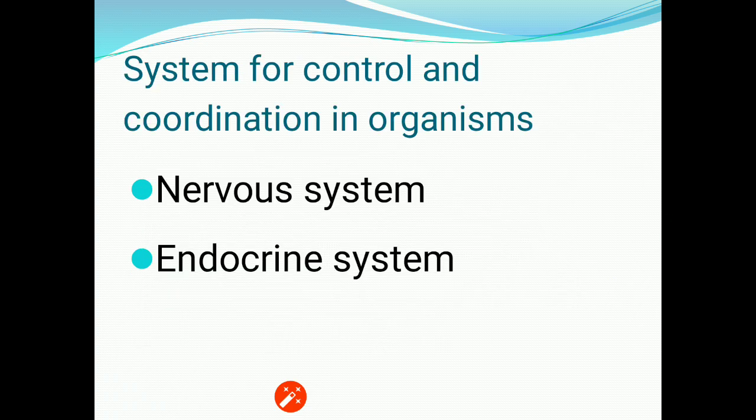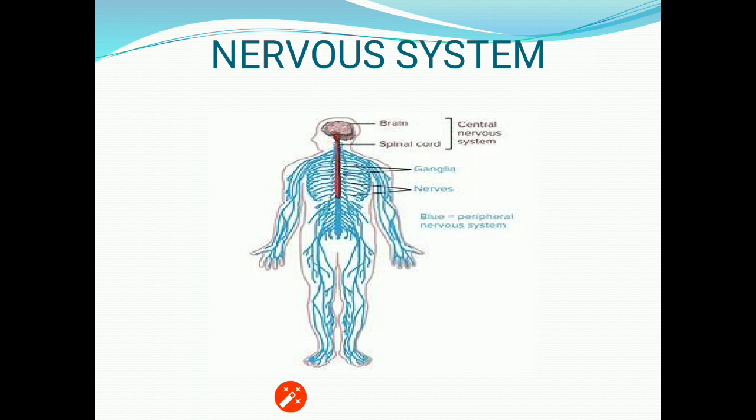Now about the system for control and coordination in organisms. As we have just discussed, there are two systems which help in control and coordination, nervous system and endocrine system. Now this is the image which is showing the nervous system in human, the brain, spinal cord.